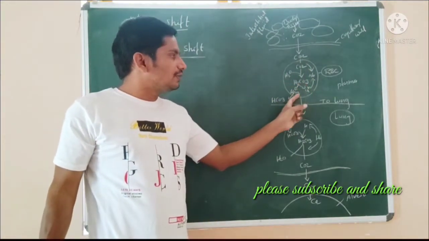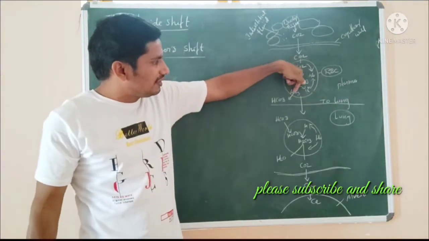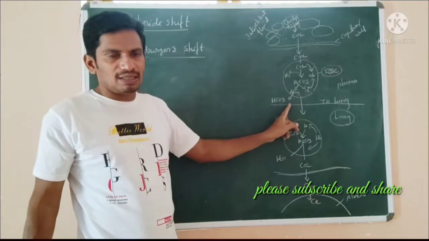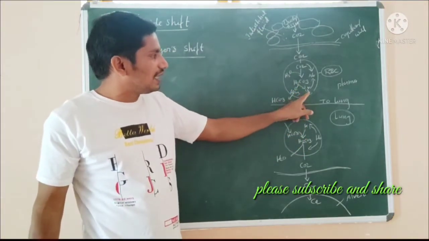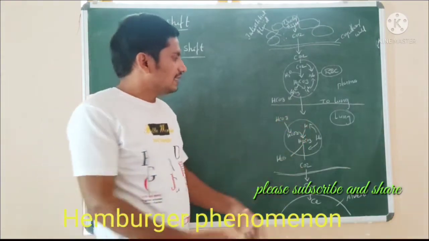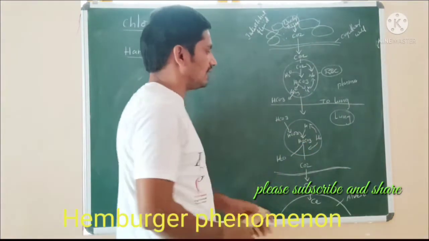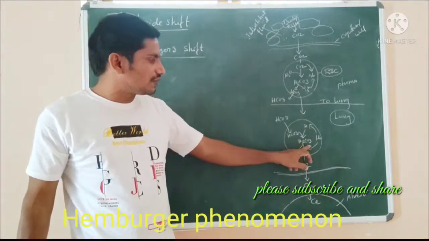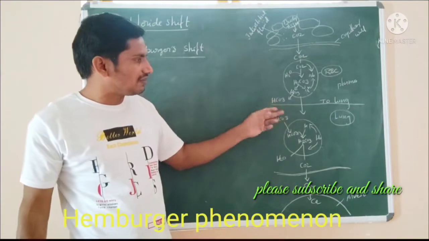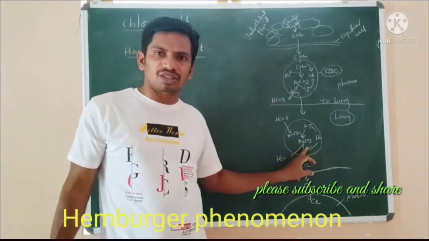It will be split in the RBC. It gives HCO3 in the plasma itself. The remaining thing is the H plus, and this H plus moves to the lungs. At the lung level, it is again formed as H2CO3 because of HCO3 in the plasma. That transports to here, then these two form H2CO3.